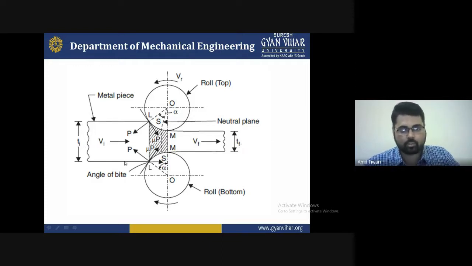So these are the original cross section area. After applying the rolling on the surface, you can find the final shape, and Tf is the final thickness of the workpiece. This is the initial velocity, and this is the final velocity. And this is the pressure P we apply on the surface of the workpiece, increasing the pressure and reducing the diameter by applying pressure on the surface of the workpiece through the rollers.